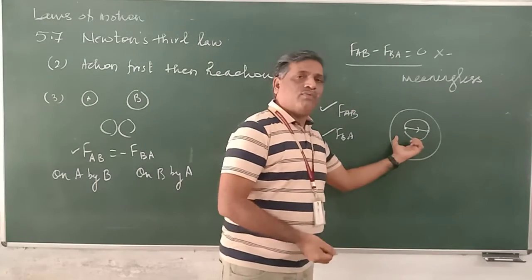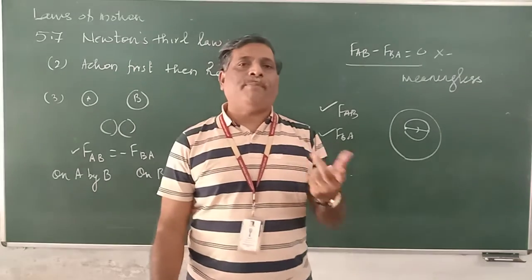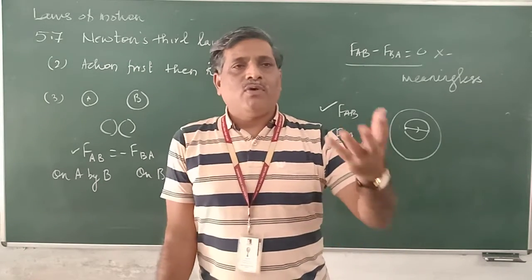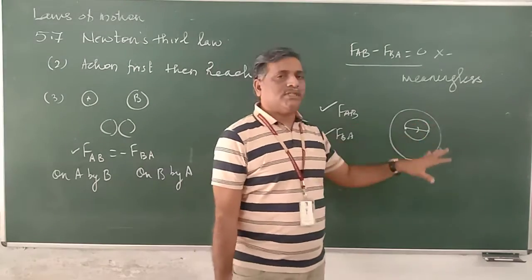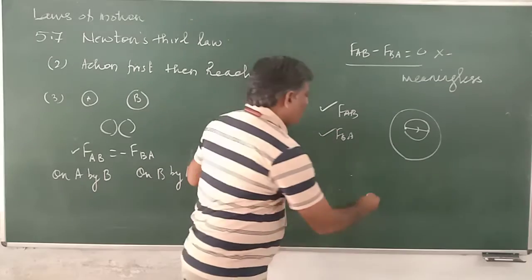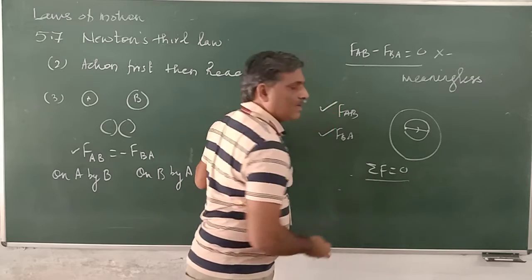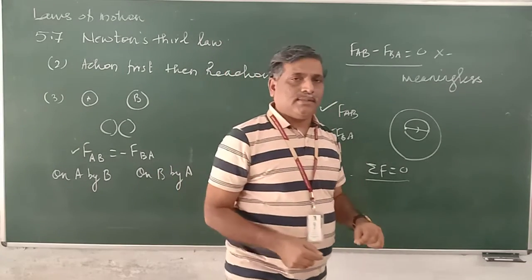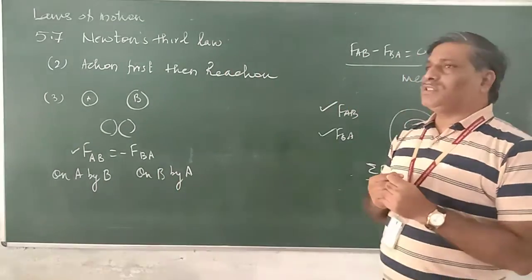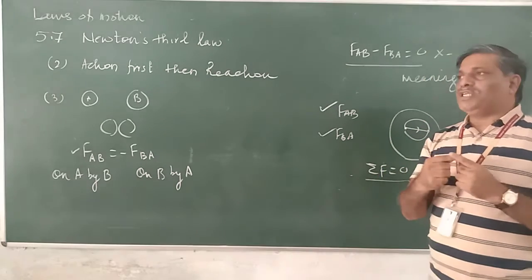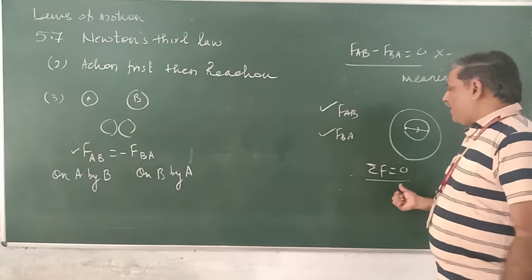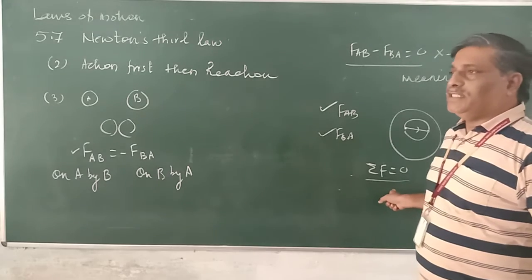So these internal forces cancel out in pairs. When we go through all the forces inside the body, all internal forces, they sum to zero. Inside the body, action and reaction forces cancel out each other in pairs, so the net internal force is zero.